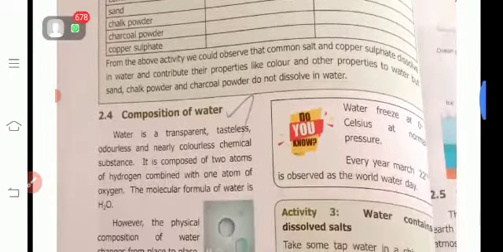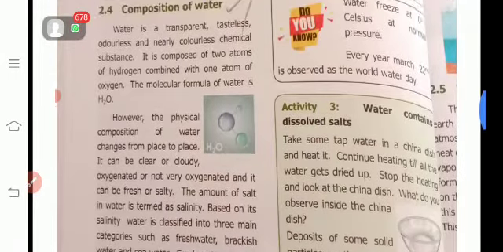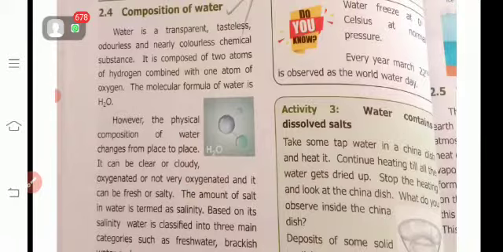Okay. Next, composition of water. Water is a transparent, tasteless, odorless and nearly colorless chemical substance. Water does not have a color. It is a colorless liquid.